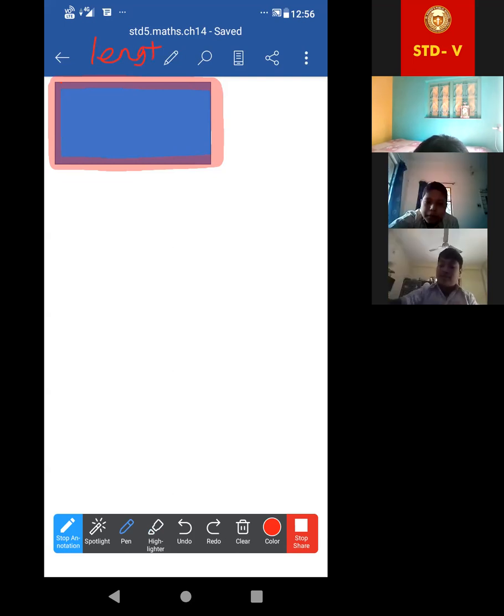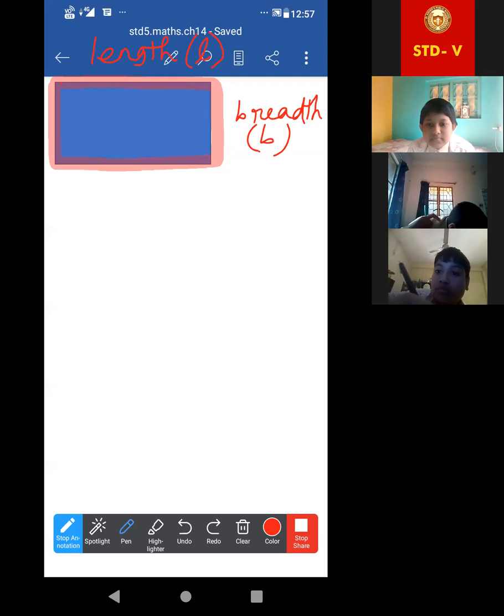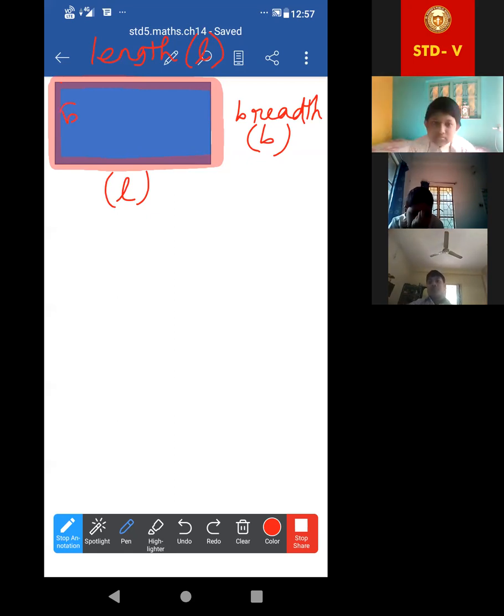And a rectangle is a quadrilateral. This one is length, so we can denote it by L. And this one is breadth. We can denote the breadth as B. Understood? What you have written there? Length and breadth, B-R-E-A-D-T-H. This will also be B. As there is no space, I am writing inside it. This length will also be L, and this will also be B. Yes or no?